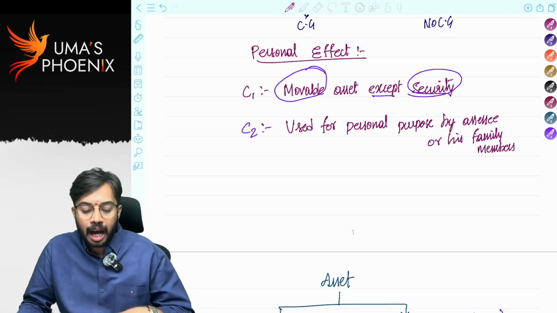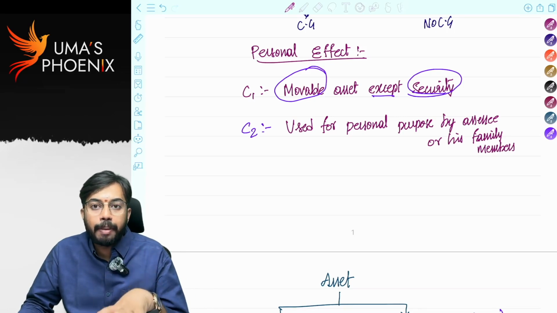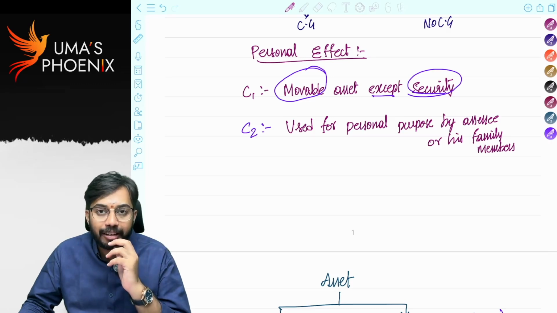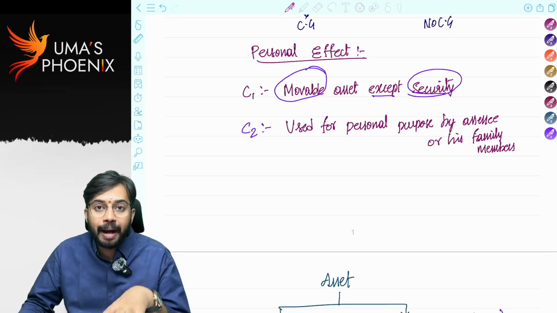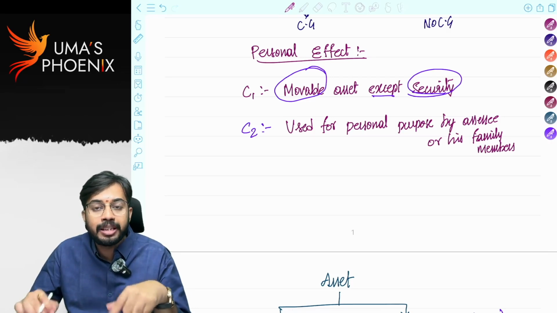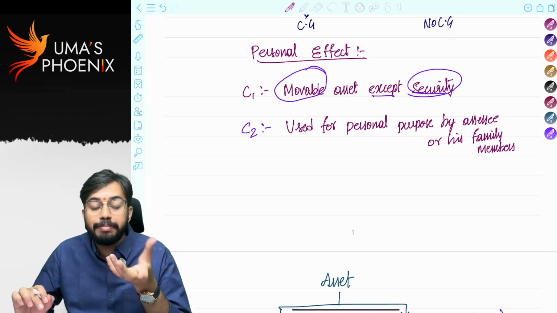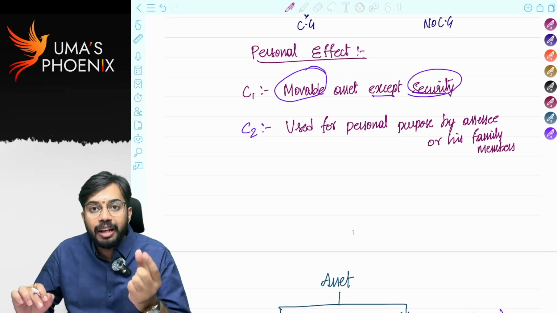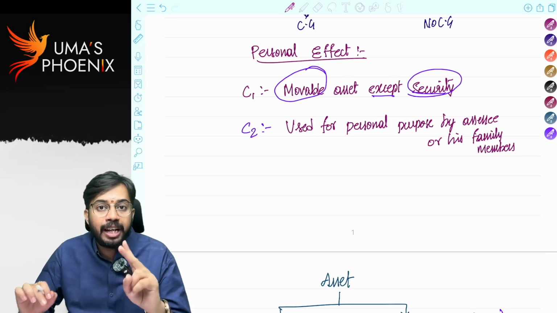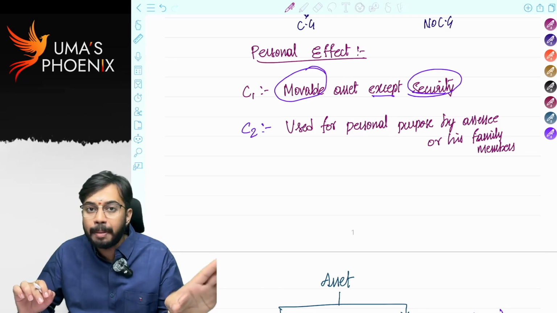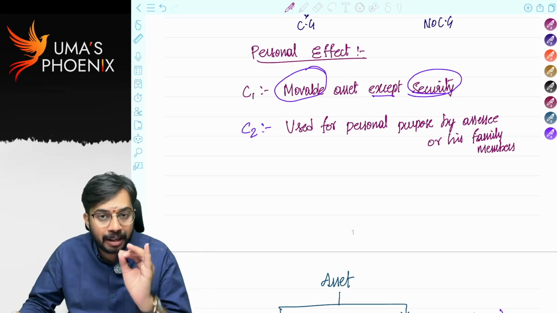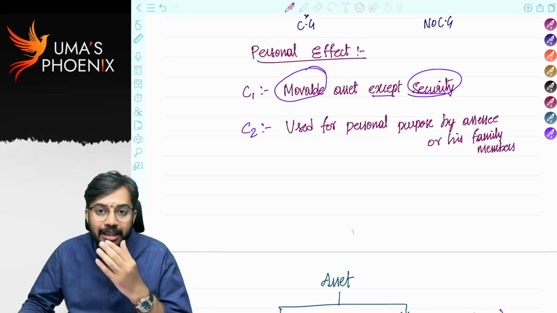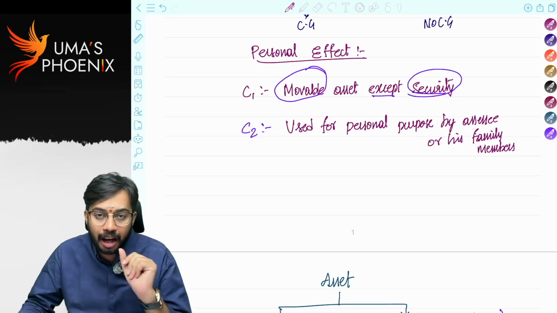For example, iPad is there. I purchased it for my professional purpose. iPad is a mobile asset, but this iPad I cannot call as personal asset because why? I am using this iPad not for personal purpose. I am using this iPad for official purposes, business purposes. So even though asset is mobile asset, if it is used for business purpose, it is not a personal asset. Only if it is used for personal purpose, then only it will be considered as personal effect. Are you able to understand?